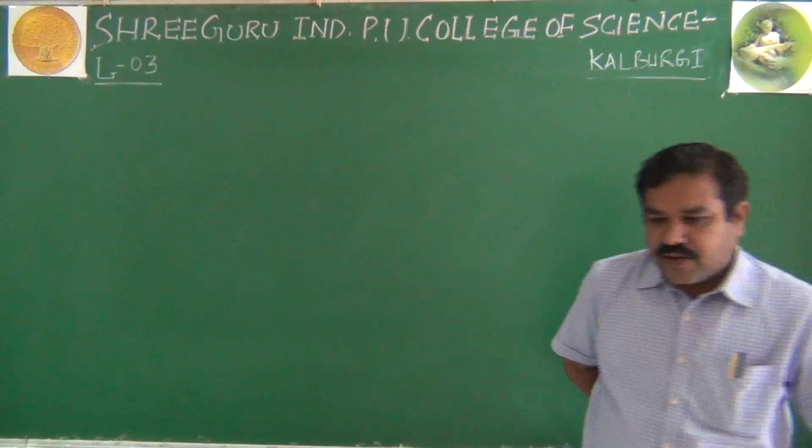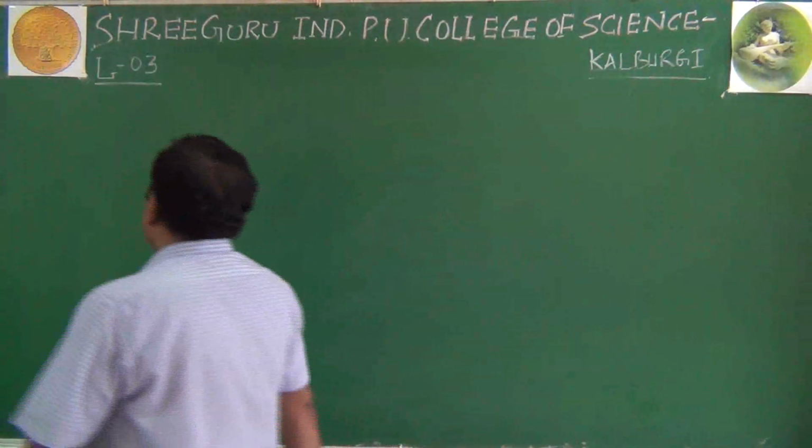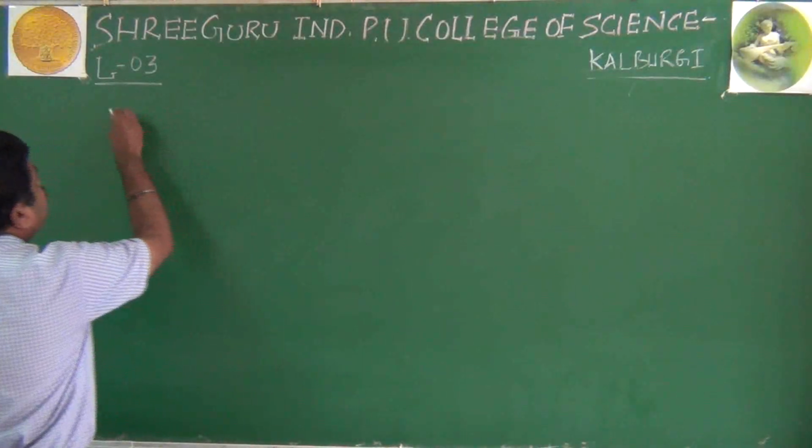Today we'll continue with the next concept, that is isobars. What are isobars?